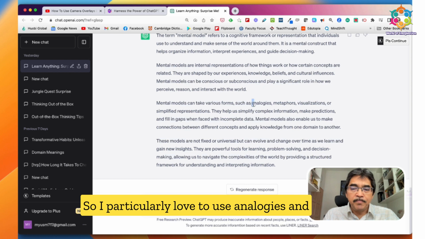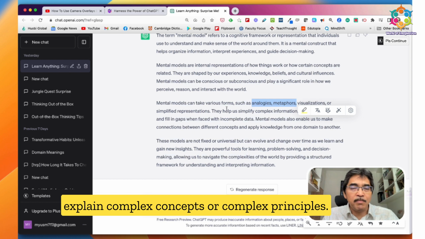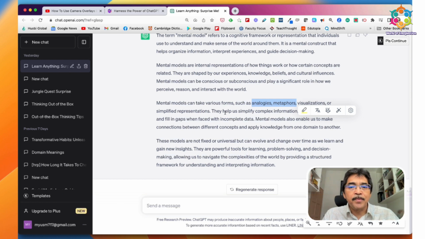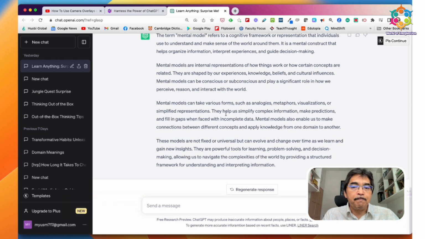So I particularly love to use analogies and metaphors to visualize the concept, to try to explain a complex concept or complex principle. So this is basically what mental model is about.